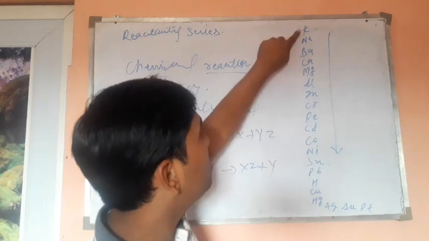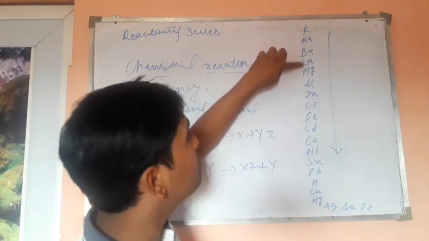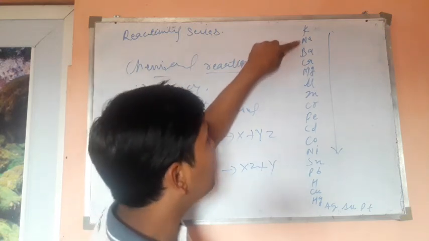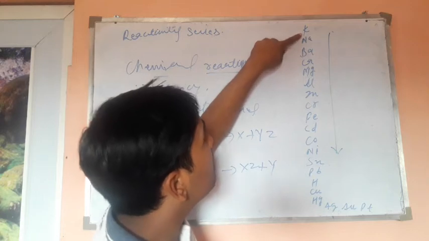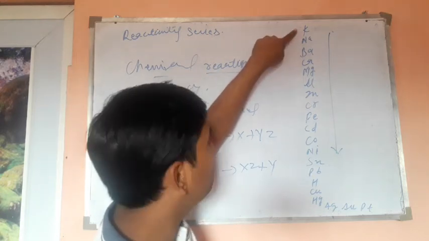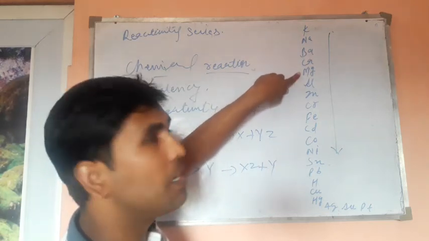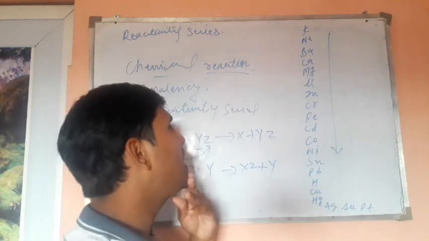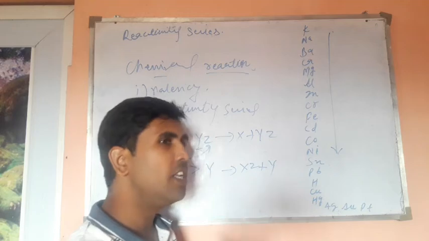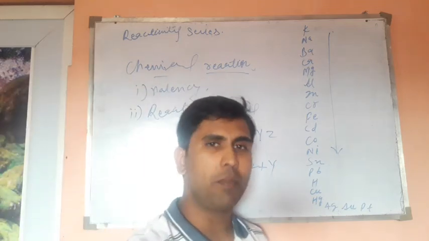So potassium is more reactive than sodium, sodium is more reactive than barium, barium is more reactive than calcium. Or in the second manner, you can say that sodium is more reactive than barium but at the same time less reactive than potassium. Aluminium is more reactive than zinc but less reactive than magnesium. So the thing is, how we use these things. I told you that valency and the reactivity series should be kept in mind while making any chemical reaction.